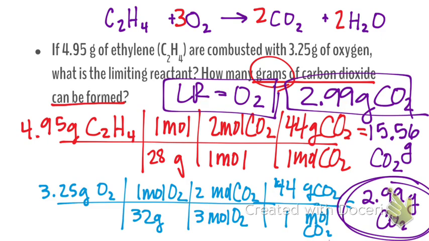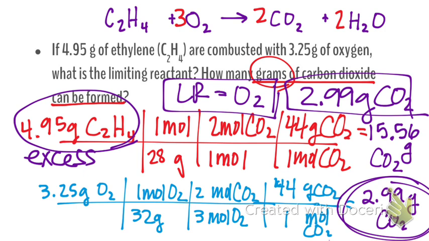Okay, now our question's going to extend to look at something called excess reactant. If I say excess, what does that mean? How much is left over? So this is what the next slide says: what is the mass of the excess reactant? Okay, so which one of our reactants is the excess? C2H4. C2H4 is our excess.